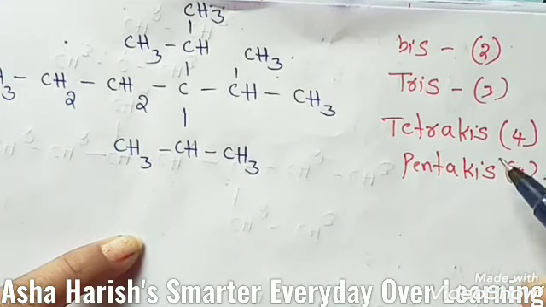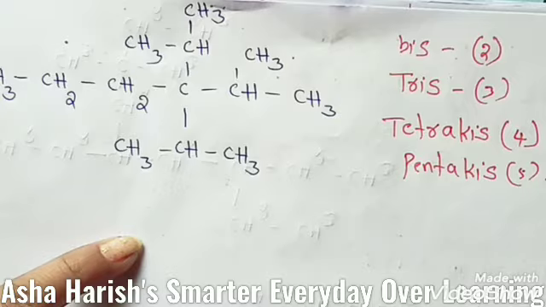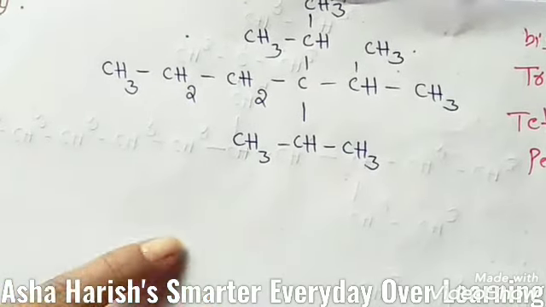These are used before the name of the complex substituents. Okay, these are the prefixes. Let's see the example here.